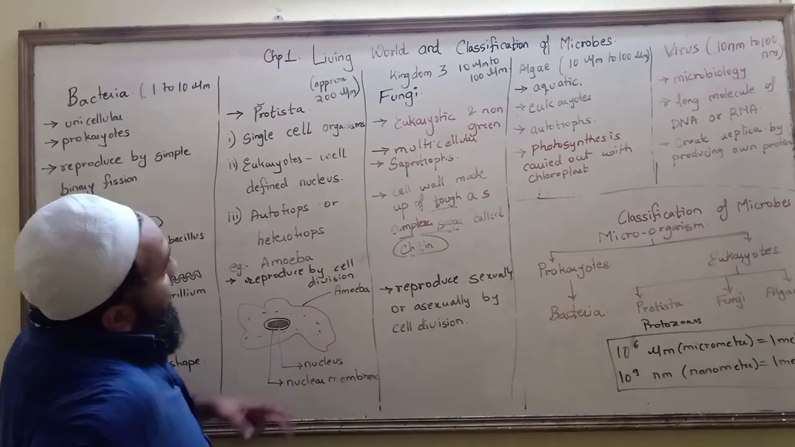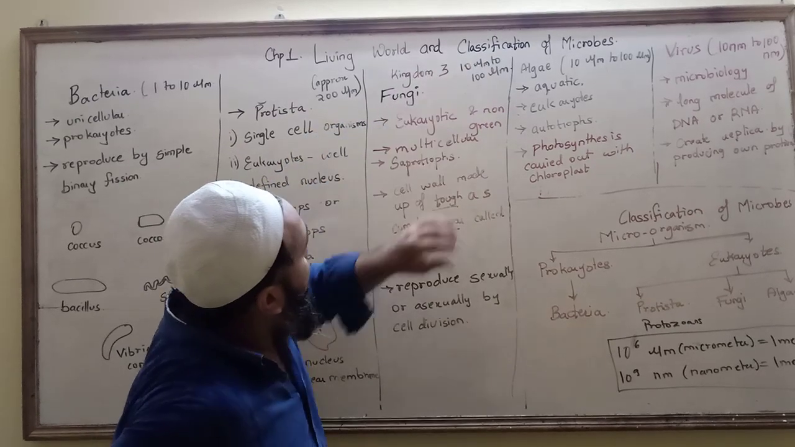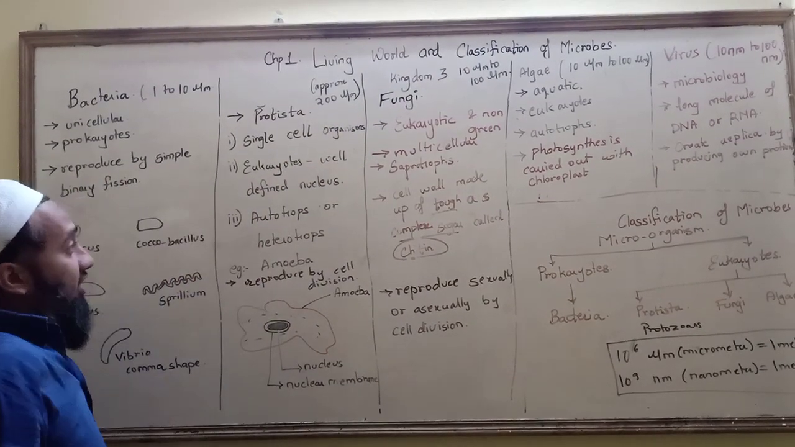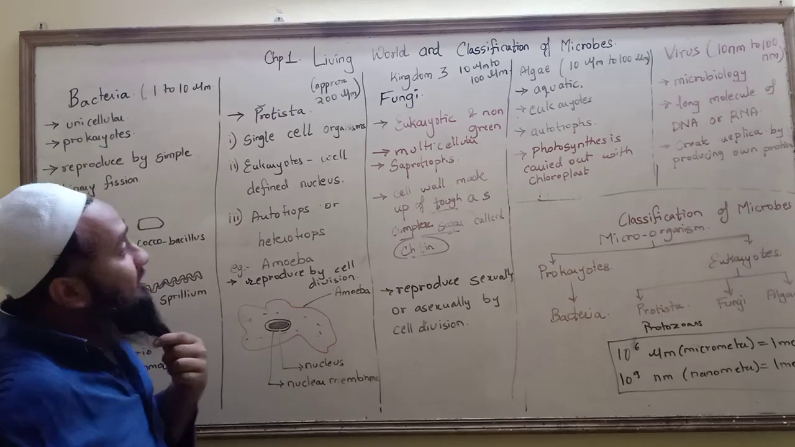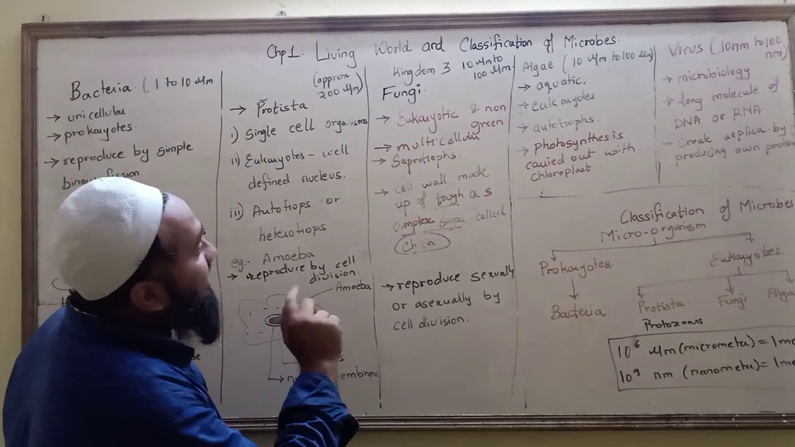The third is fungi. It is eukaryotic and non-green in color. I told you, where will you find fungi? Now it is rainy season, you keep bread for a long time, you will see a mass of spongy layer on the bread, that is the fungi.